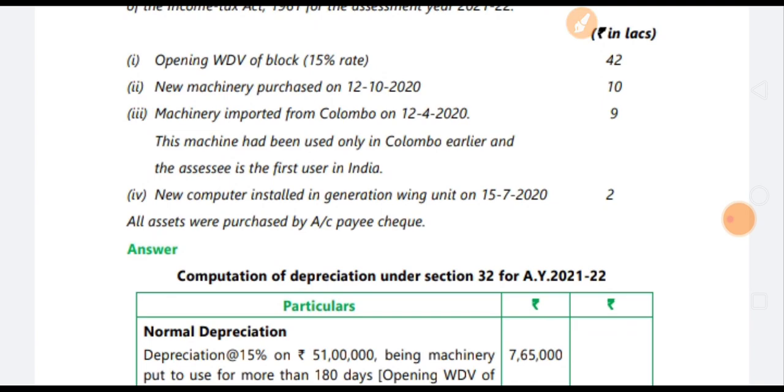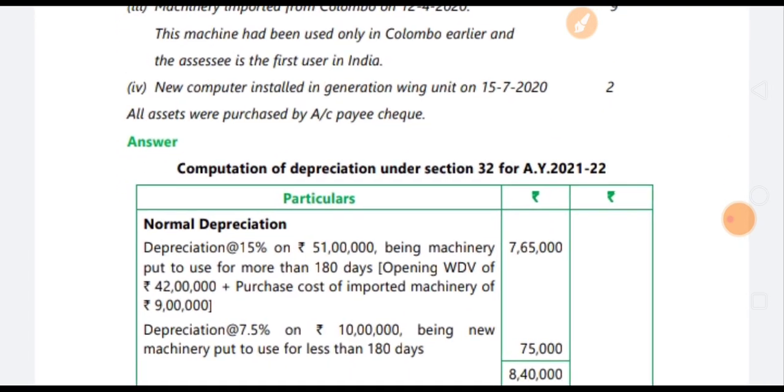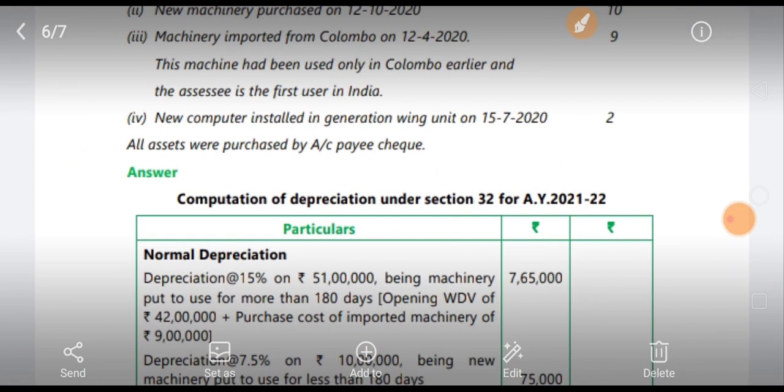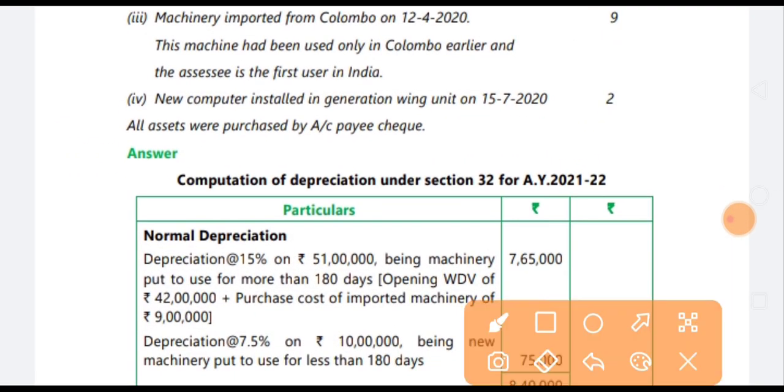Next condition: the machinery imported was used earlier in Colombo, and the assessee is the first user in India. Next, a new computer is installed in the generation wing unit on 15th July 2020, that is 2 lakhs.